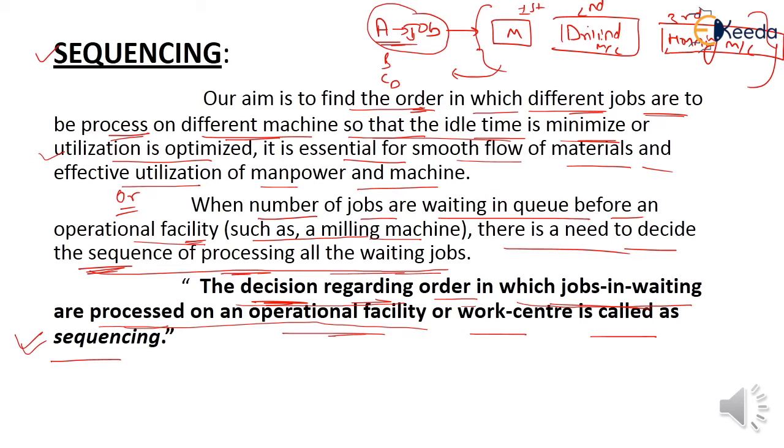What is our aim in sequencing? The order in which the different jobs are to be processed on the different machines so that the idle time is minimized or utilization is maximum. Okay students, so in sequencing we decide the order in which the waiting jobs are processed on an operation facility or work center. Clear to all?